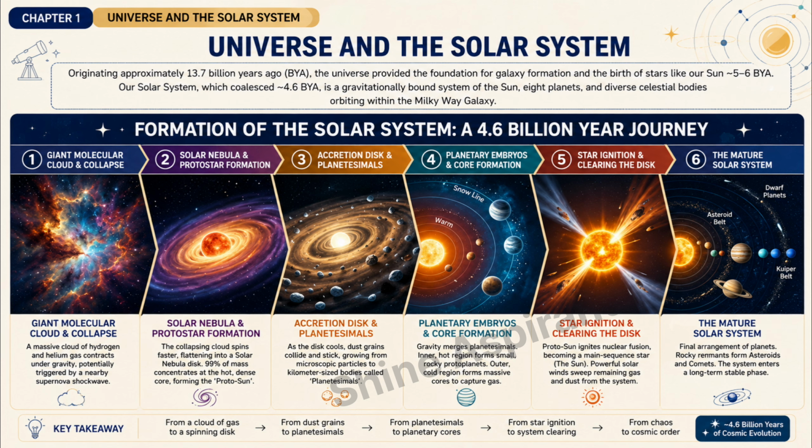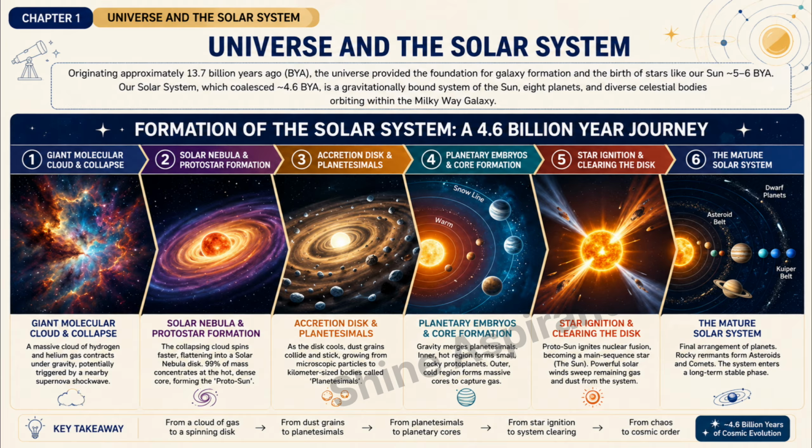It provided the foundation for galaxy formation and the birth of stars like our Sun, approximately 5 to 6 BY. Our solar system coalesced approximately 4.6 BY, 4.6 billion years ago. It is a gravitationally bound system of the Sun, 8 planets, and diverse celestial bodies orbiting within the Milky Way galaxy.